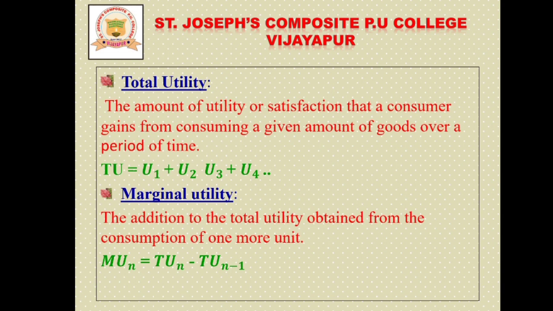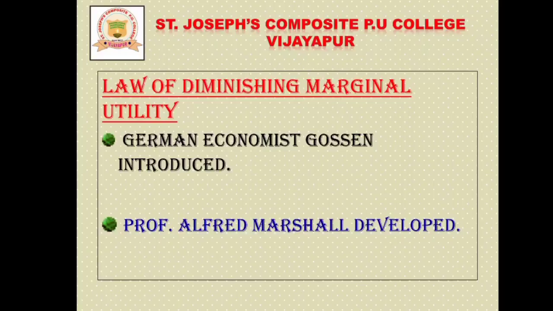Okay students, so these are the main concepts of utility. Now we will discuss the 6 marks question, the law of diminishing marginal utility.